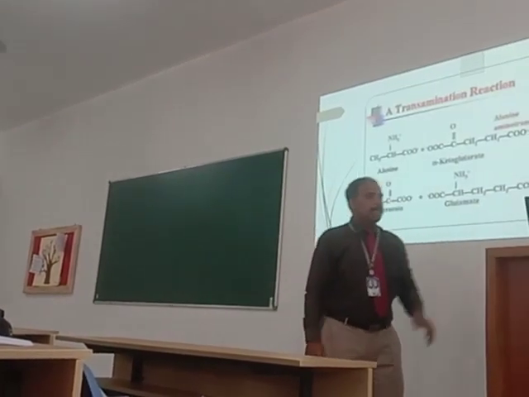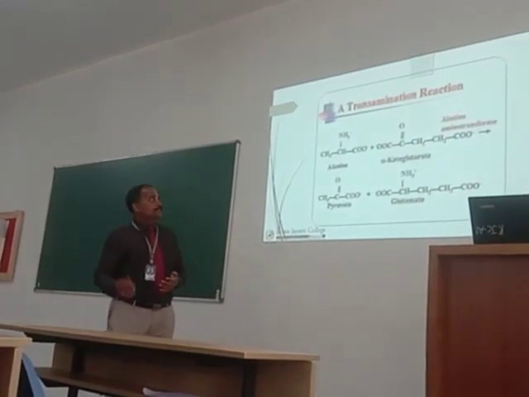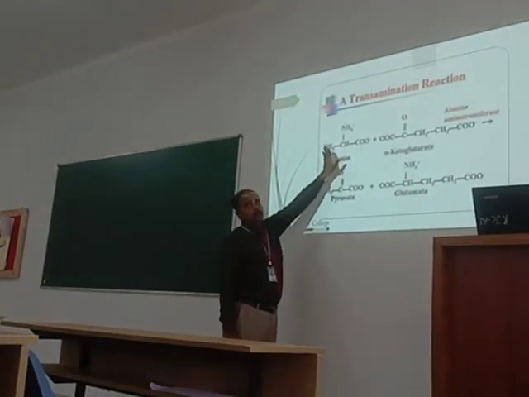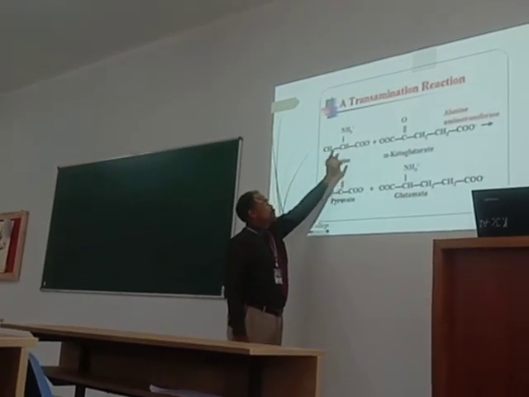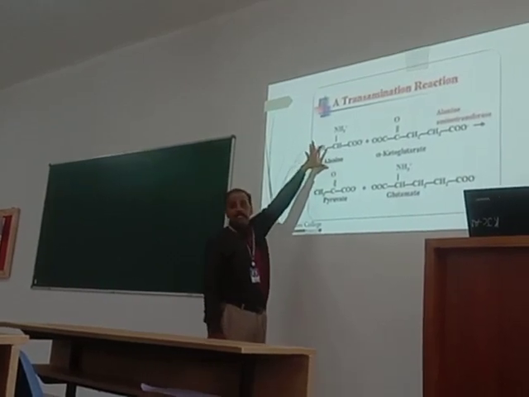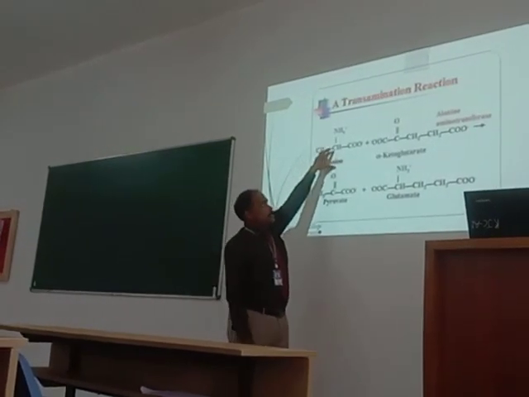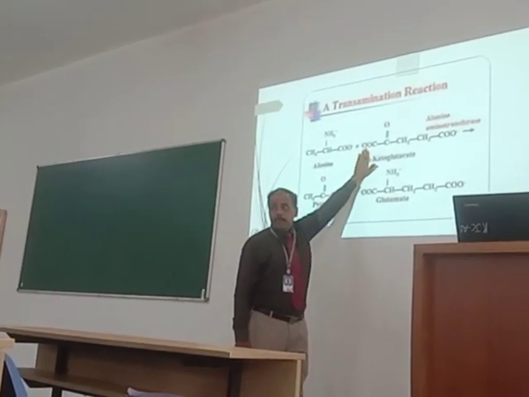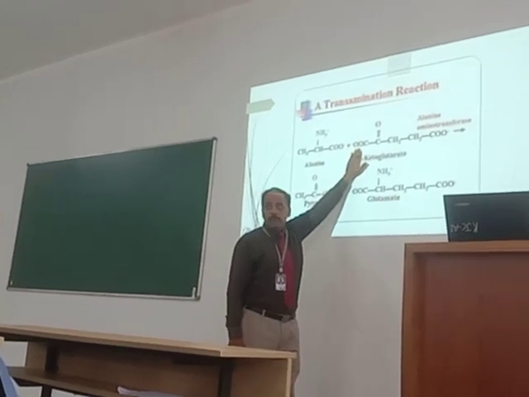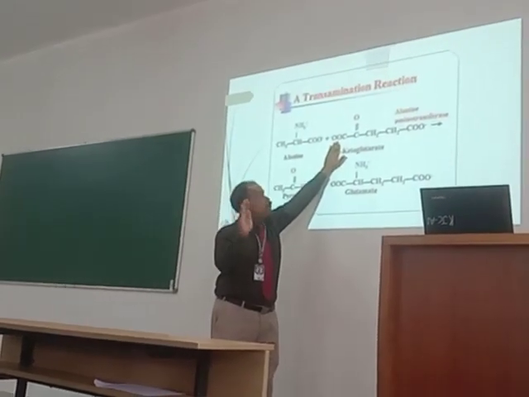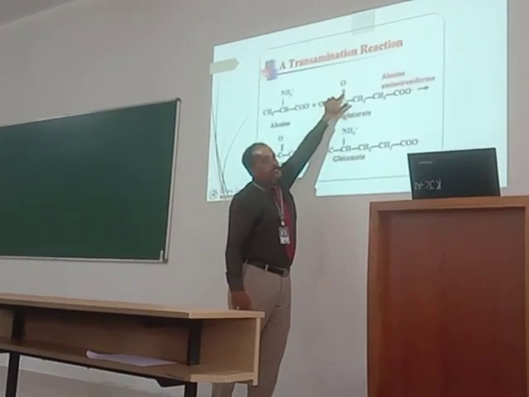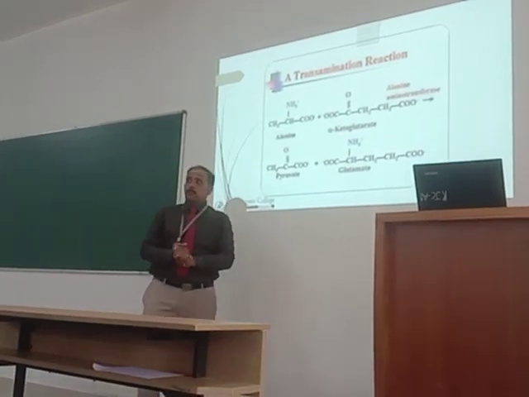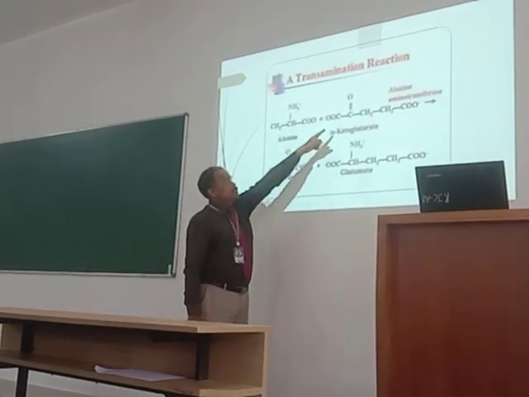Transaminase. Specific examples we can write: alanine transaminase, aspartate transaminase. Alanine transaminase: alanine is the starting substrate. Alanine we know is a neutral amino acid. Amino group is there, carboxylic group is there, and an additional methyl group is there. That is how we can easily remember the structure of alanine. And this is the amino acid and this is the keto acid. This keto acid also we can easily remember, because this structure is almost similar to the structure of glutamic acid except for this position, the keto group. Because it's a keto acid, you see a keto group exists.